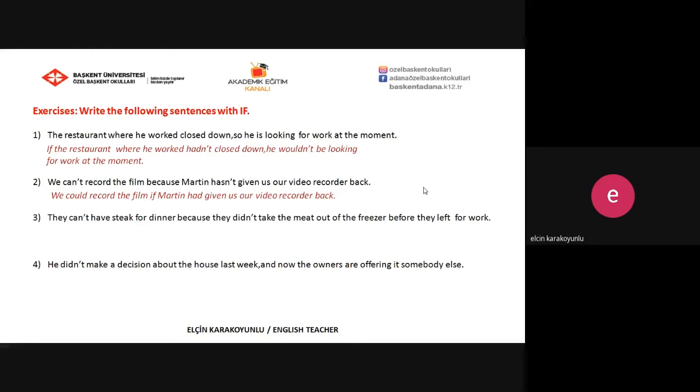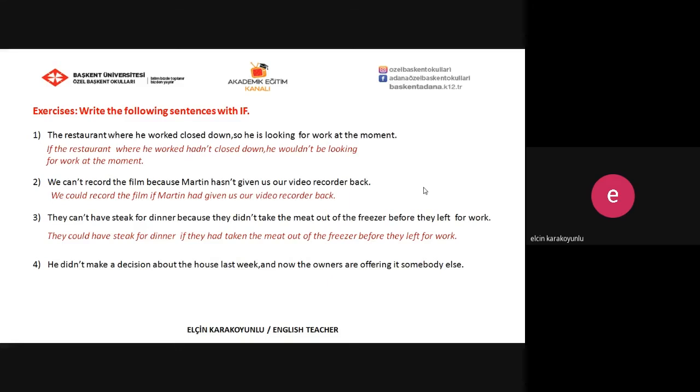And the third one, they can't have steak for dinner because they didn't take the meat out of the freezer before they left for work. They could have steak for dinner if they had taken the meat out of the freezer before they left for work, but they didn't. They can't have steak for dinner because they didn't take the meat out.